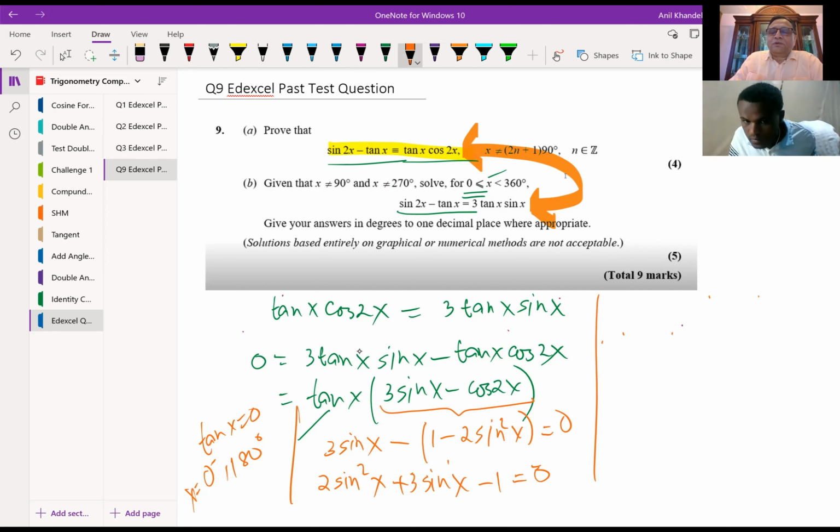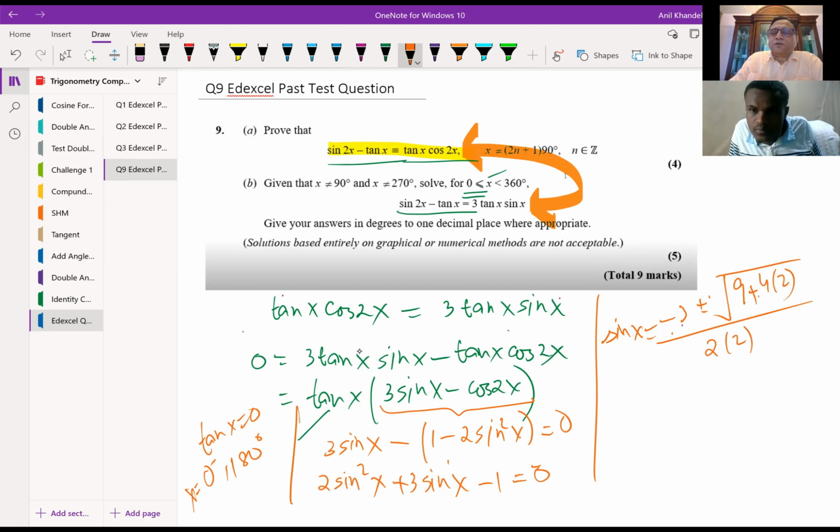So the quadratic formula is what? Sin x equals minus b, which is minus 3, plus minus the square root of b squared, which is 9, minus 4ac, it becomes plus 4 times, divided by twice a, 2 times 2, right? So we get minus 3 plus minus square root of 8 plus 9, 17, over 4, correct?